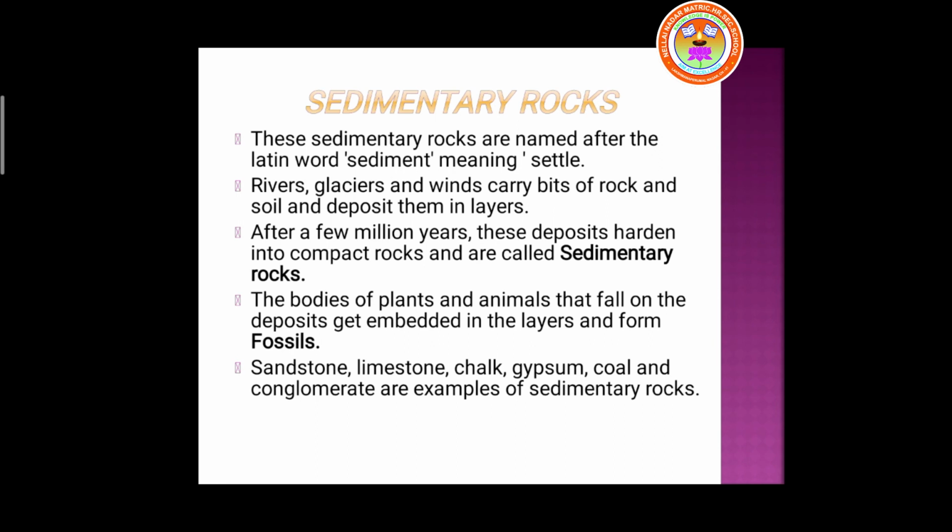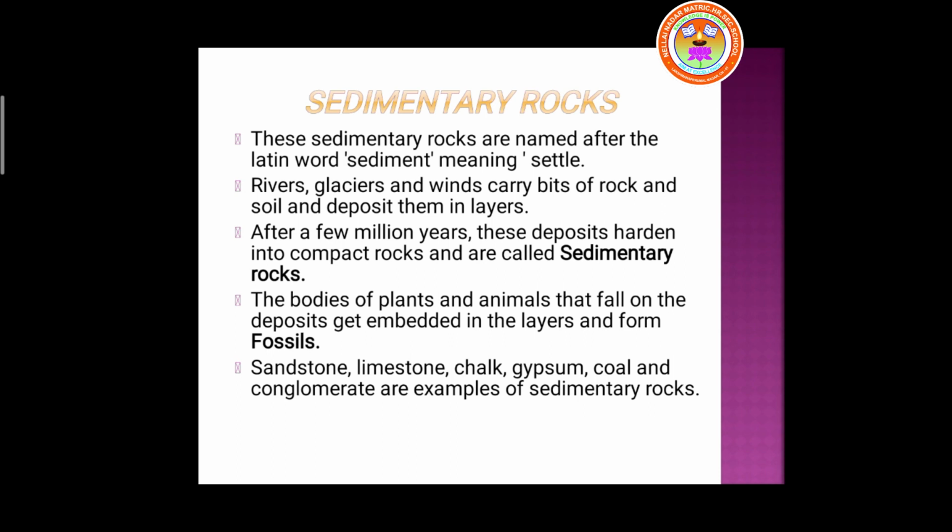See, have a look at the second point. Rivers, glaciers and winds carry bits of rock and soil and deposit them in layers. After a few million years, it is not within 2 or 3 years, these settled parts become hard like a rock, and that rock is called sedimentary rock.